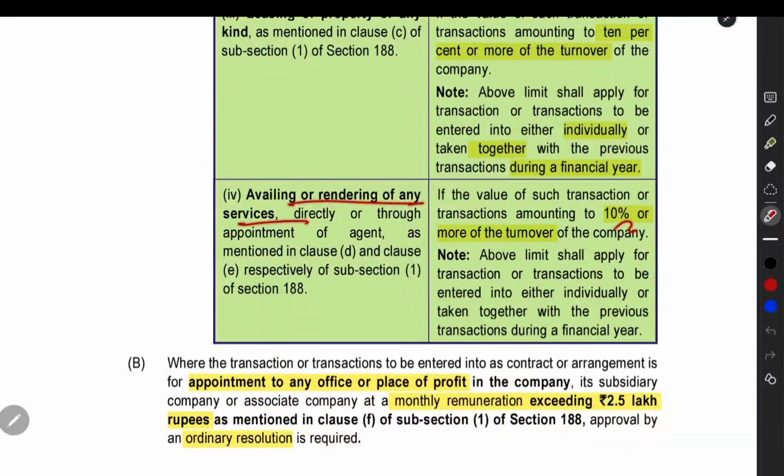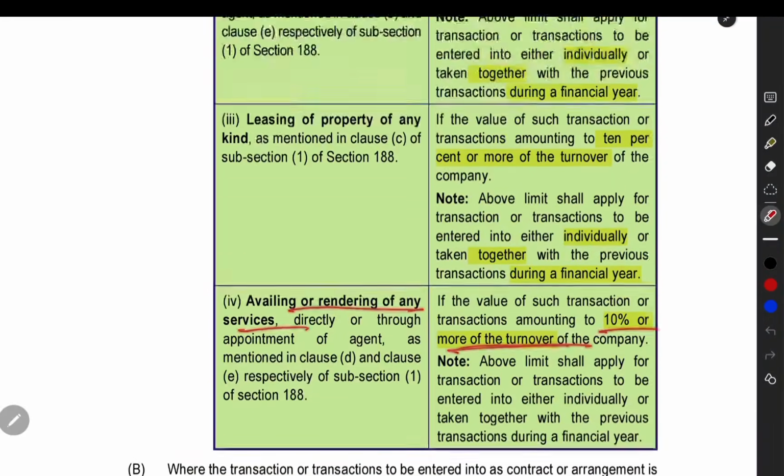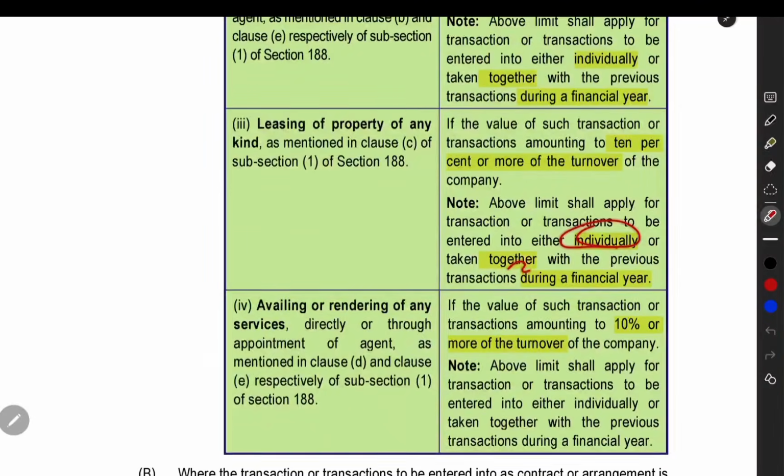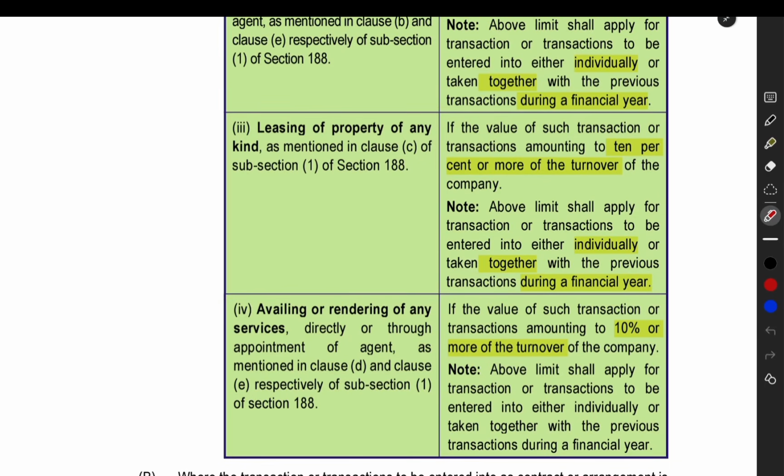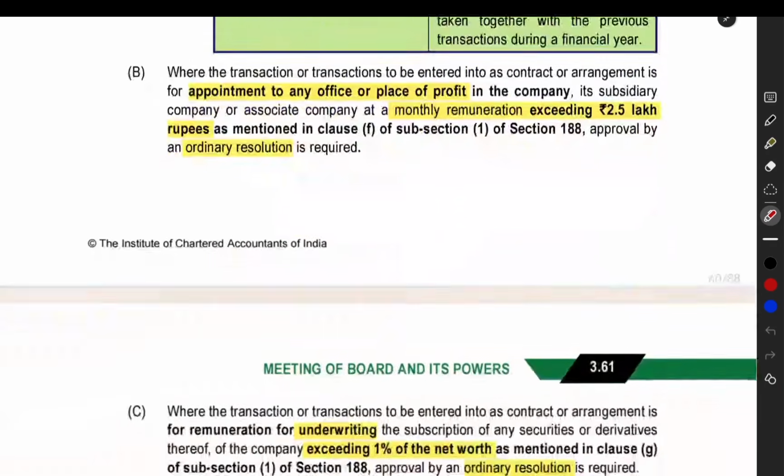Availing or rendering any services, 10% or more of the turnover. This limit is for an individual transaction or together during all the transactions during a financial year, along with the previous transactions. This limit for a particular transaction you can take, or else if the total transactions which you entered into till now come to 10% or more, then also you have to get the ordinary resolution.